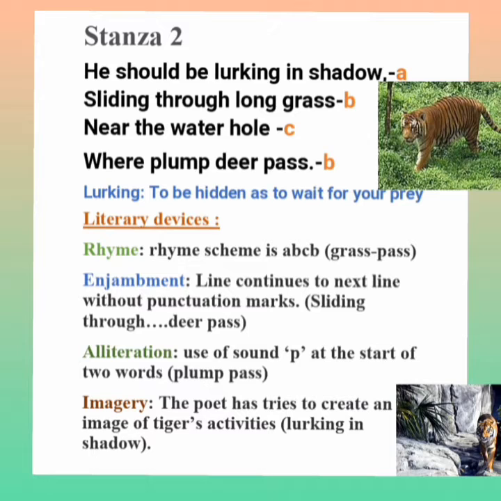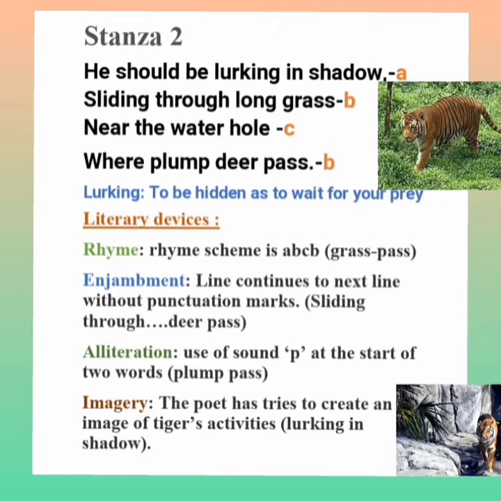First line ends with shadow and second line ends with grass. So shadow and grass both are not rhyming. So A, B. Third line ends with hole. So shadow, grass, hole, three are not rhyming. So A, B, C. And fourth line ends with pass. Okay, second line ends with grass and fourth line ends with pass. So grass and pass are rhyming. So B. So the rhyme scheme is A, B, C, B.